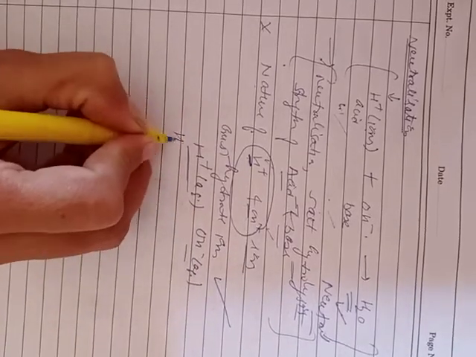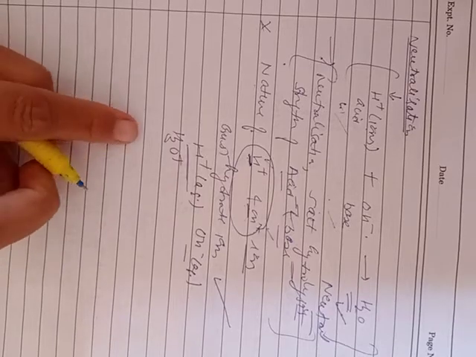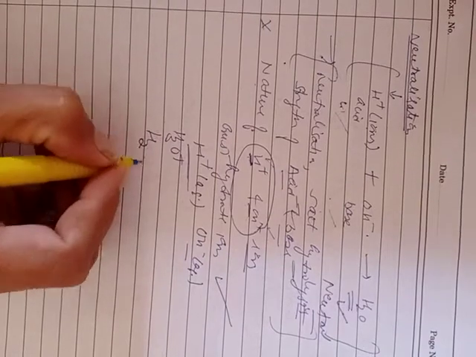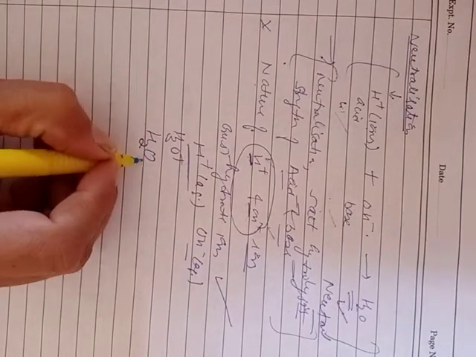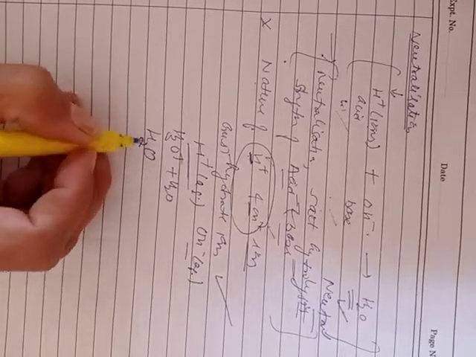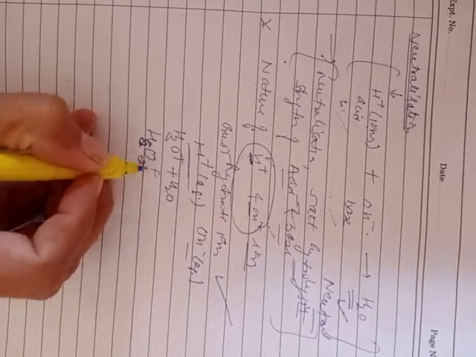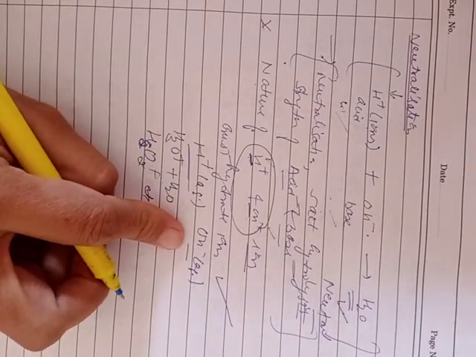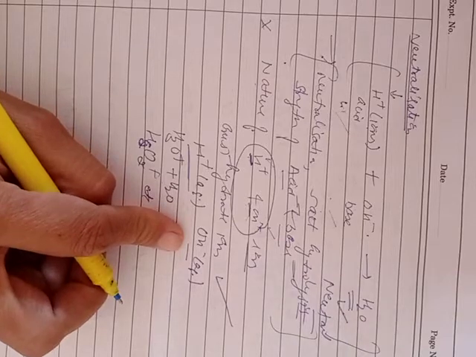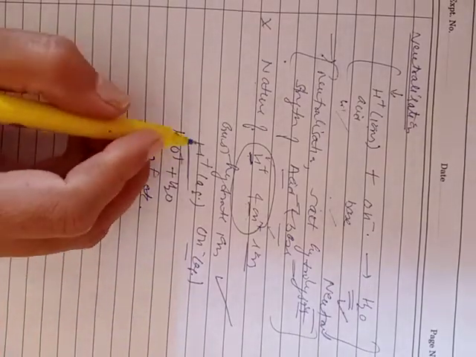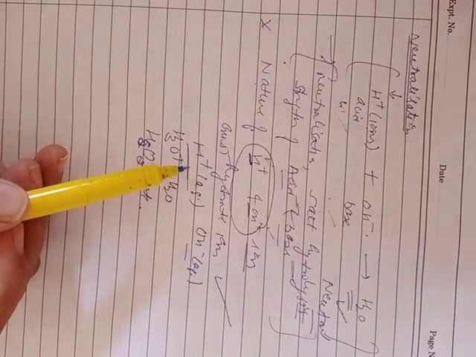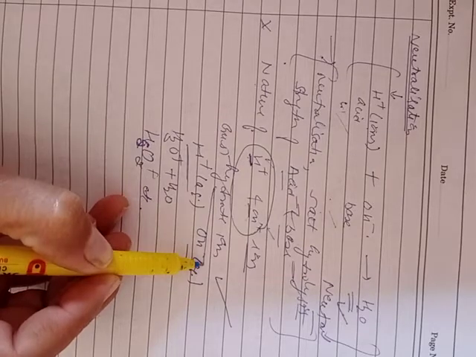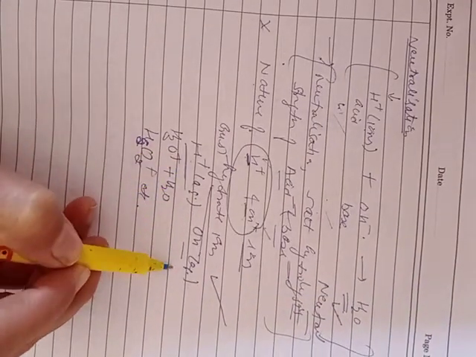H+(aq) means the combination of H+ with water, that is H3O+, then further addition of H2O gives H5O2+ and so on. Similarly, the hydroxide ion combines with water to give H3O2-, H5O3- and so on. So, in aqueous solution, they do not exist as H+ and OH- ions, but as hydrated ions, written as H+(aq) or OH-(aq).